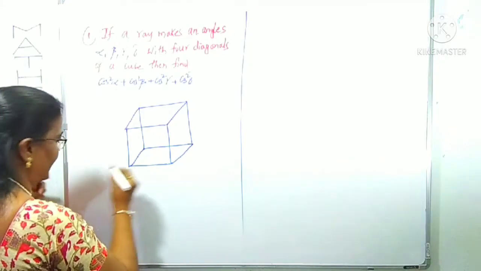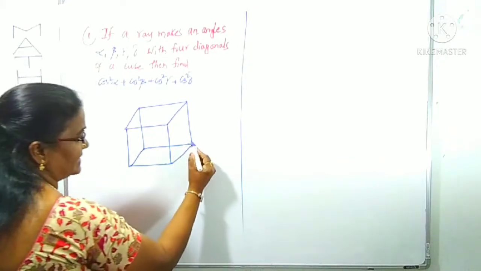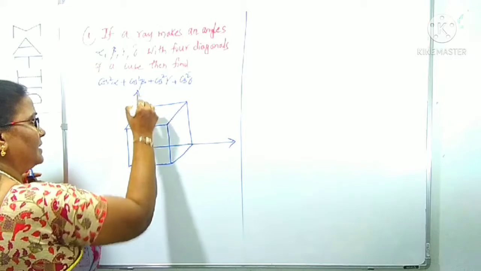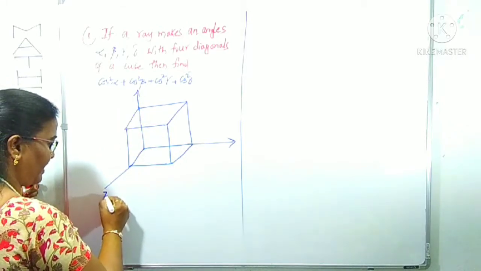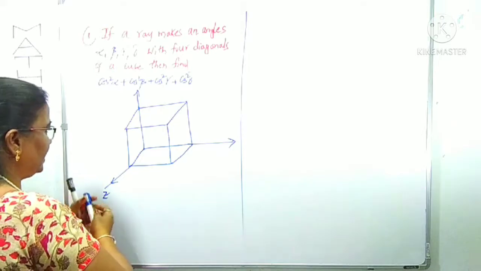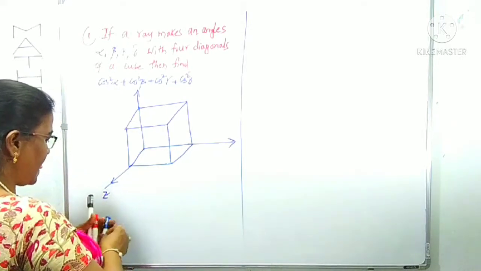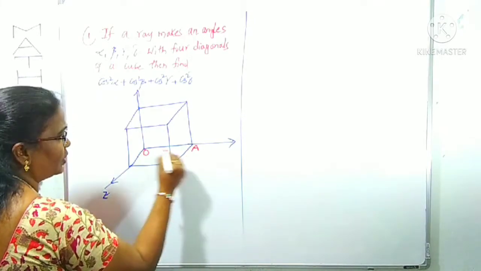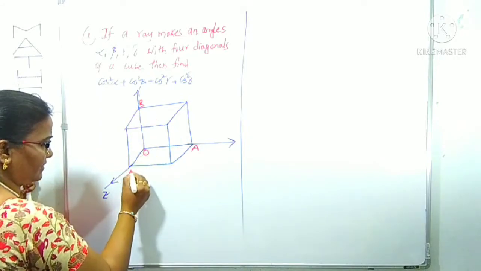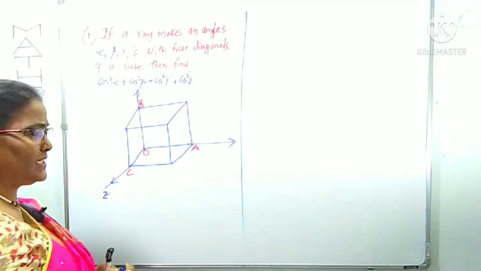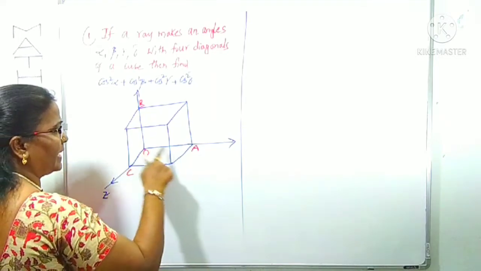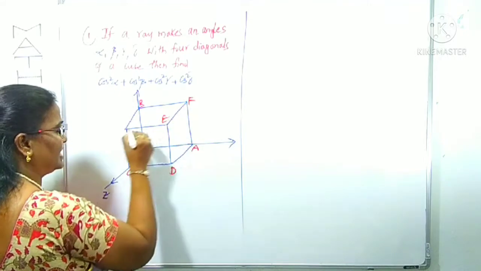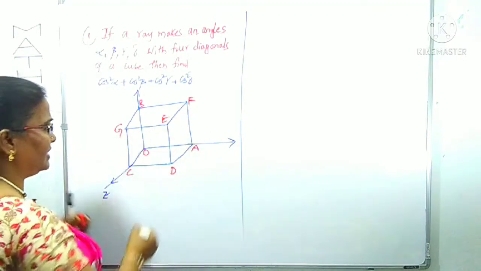Now for our convenience we can take this as the x-axis, this is the y-axis, this is the z-axis. And clearly we can give the names. The point O is clearly the origin. OA is along the x-axis, OB along the y-axis, OC along the z-axis. So the remaining vertices you can name like this: O, A, B, C, D, E, F, G. Like this we can give the names for this cube.